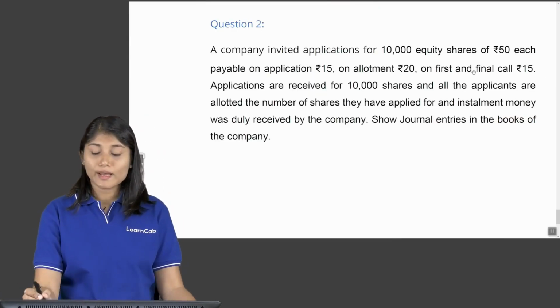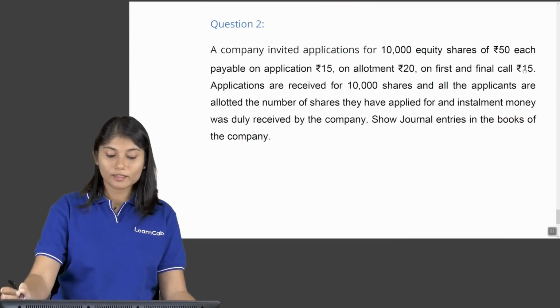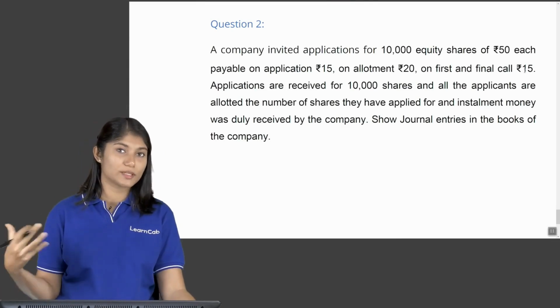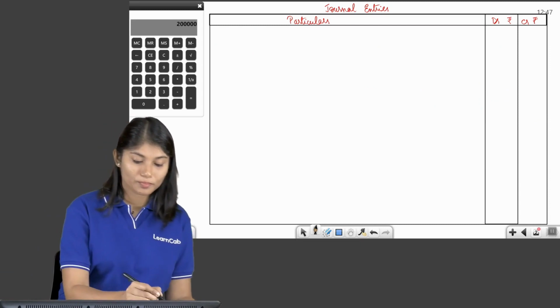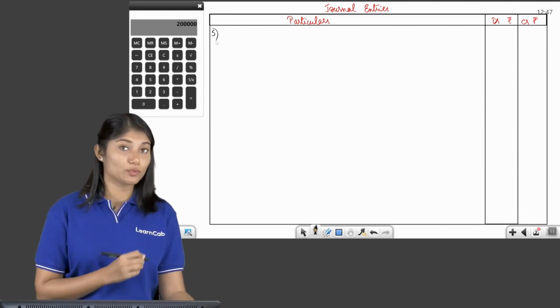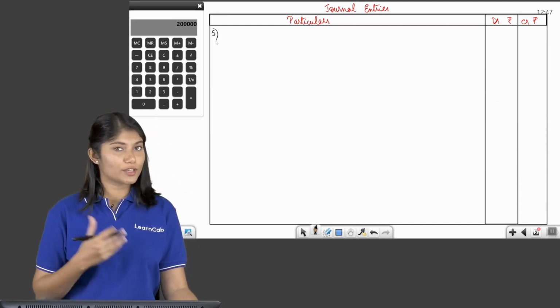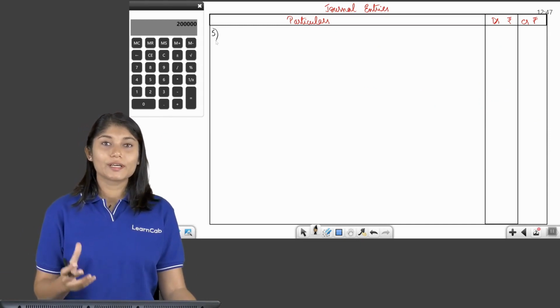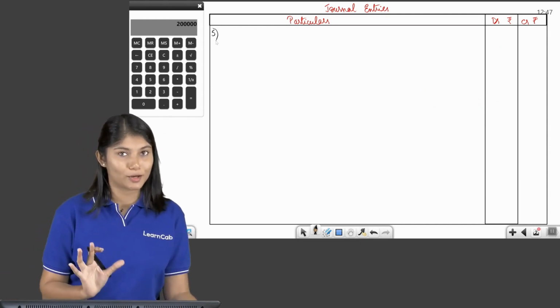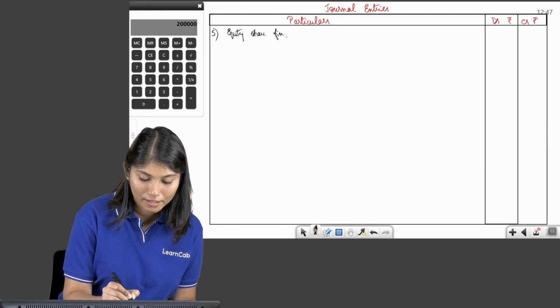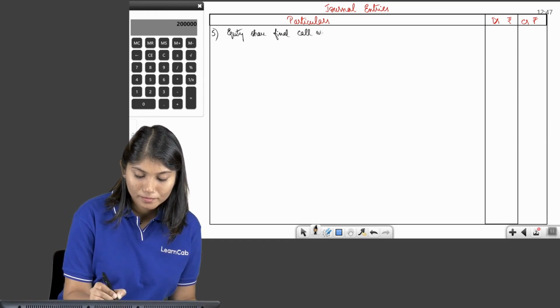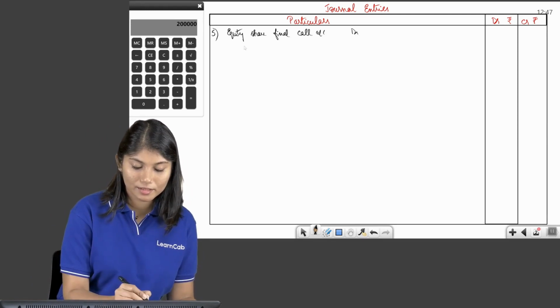Now, we have another amount, ₹15, which is to be collected or which is to be received at final call. So our next entry is going to be final call due. So when final call is due, what is the entry? What should be debited? Equity share final call account. So equity share final call account debit.